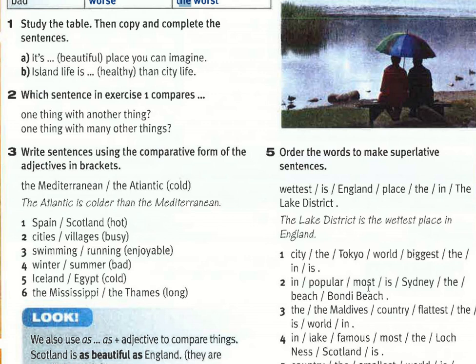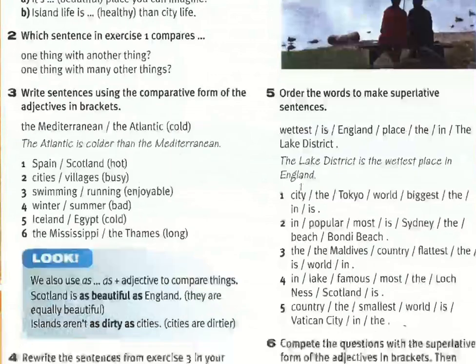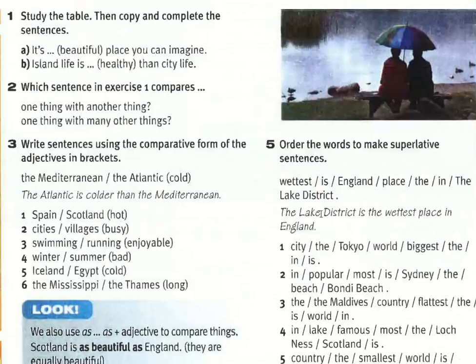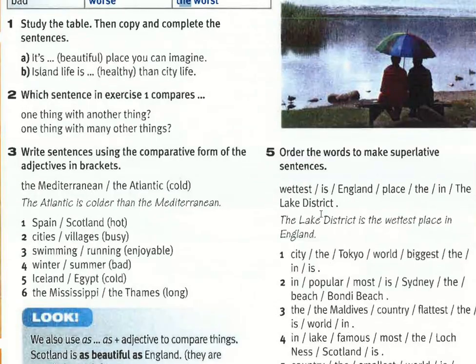For number 5, order the words to make superlative sentences. For example, the words are jumbled up, so what you have to do is just rearrange them to make the sentence meaningful. That's all. I hope you can do the exercise.